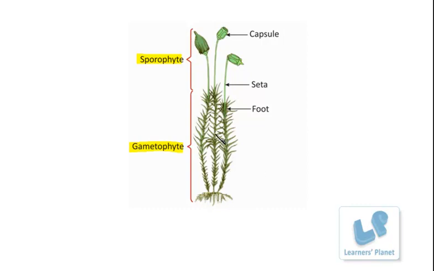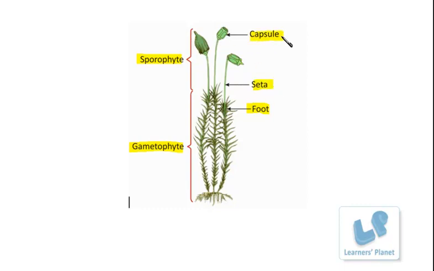This part is able to produce the gametes, and when these gametes fuse, they form the zygote, and the zygote will then germinate to form the upper structure, which is known as the sporophyte. This sporophyte has three further parts. That is the foot. This foot helps in attaching or holding the sporophyte with the gametophyte. Then there is another stalk-like structure which is known as the seta, and the upper part is known as the capsule.